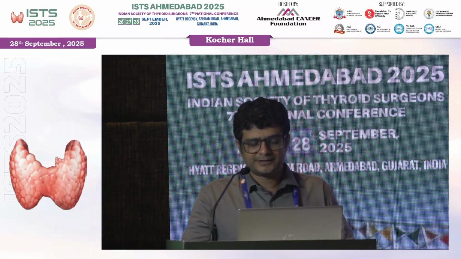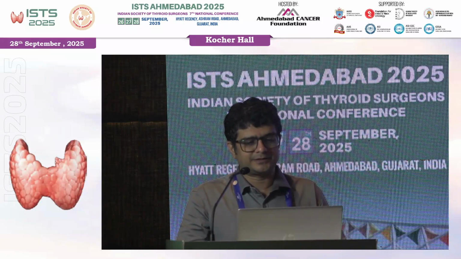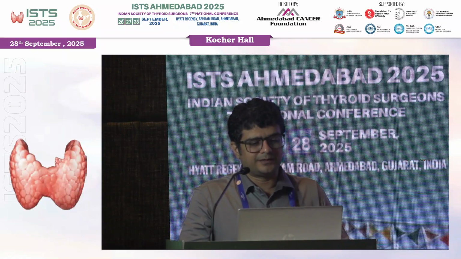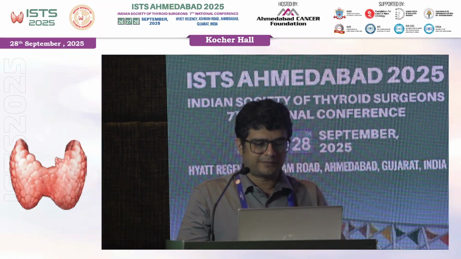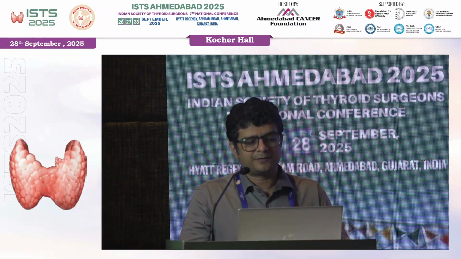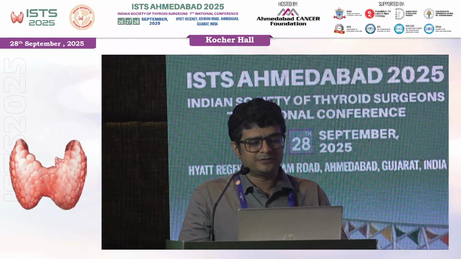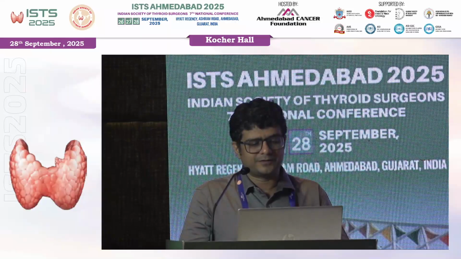So how is an FNAC done? You keep the patient supine with the neck in hyperextension, and keep a pillow under the shoulder. Painting and draping, always done under local anesthesia, with a 25 gauge spinal needle. That is best for FNAC of thyroid nodules. We do a back and forth movement. Negative aspiration we very rarely use, and manual compression after removing the needle.